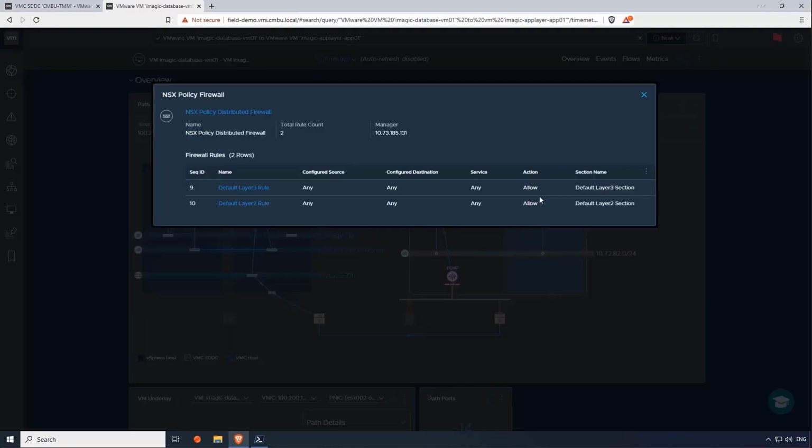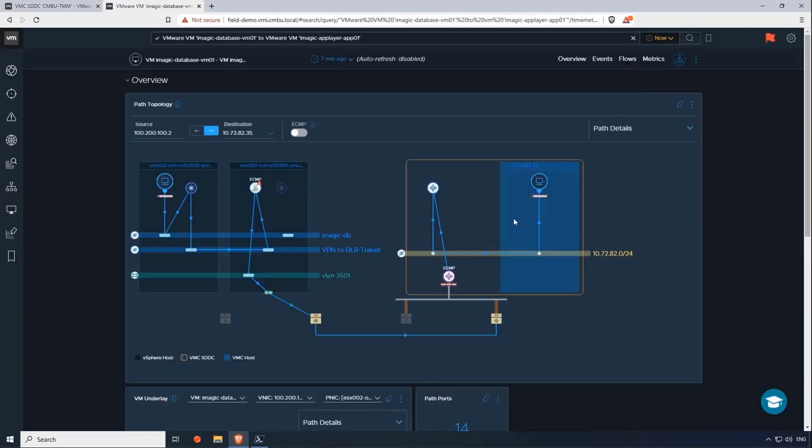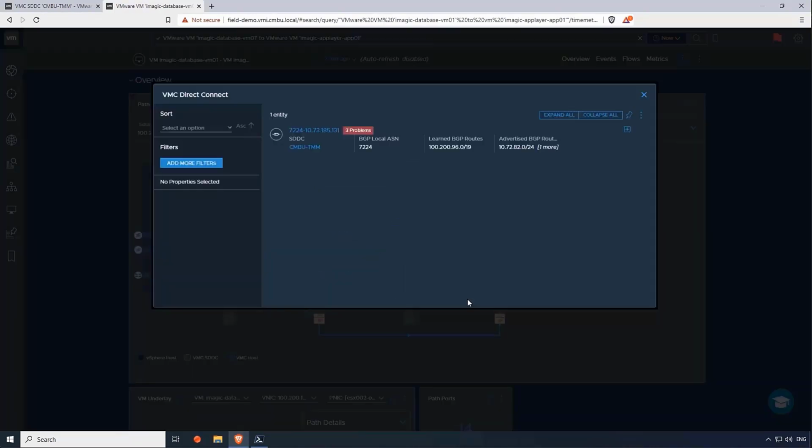So all of these things are clickable. So if I click on the firewall, I get all the applicable firewall rules for this specific path, and this is allow any, so there's not going to be any problems here. And I can also click on all the other components. So let's have a look at the direct connect, for example.